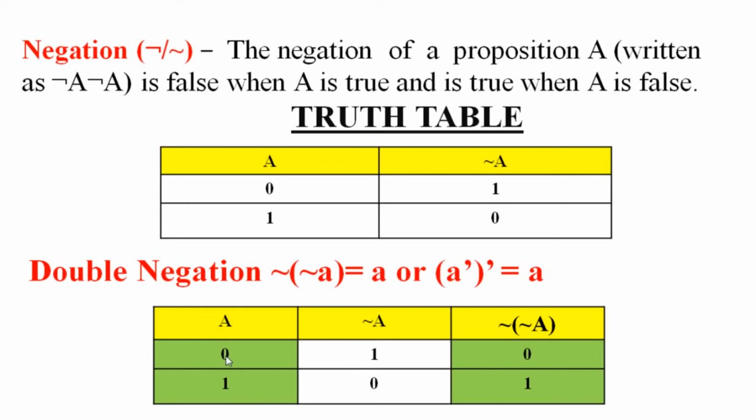Let the variable be A. Suppose the value is 0. Negation of A would be 1. And if you again negate it, then 1 will turn to 0. Here also, if it is 1, not A would be 0. And if you negate this, not 0, that means 1. So this is double negation. Double negation gives you the original value.